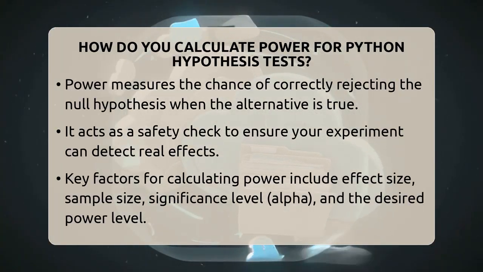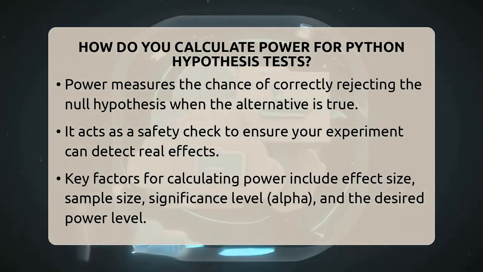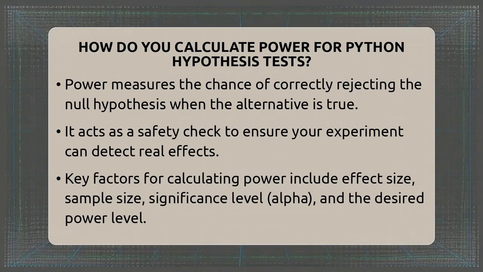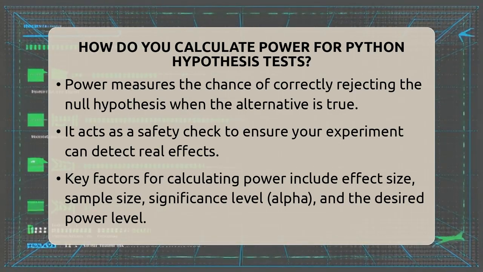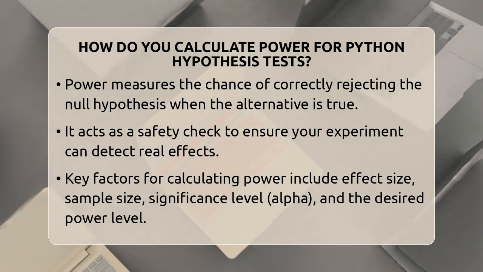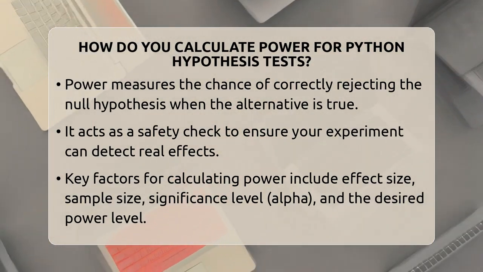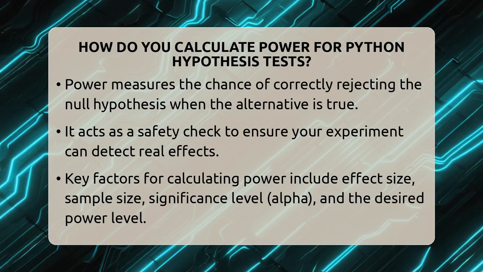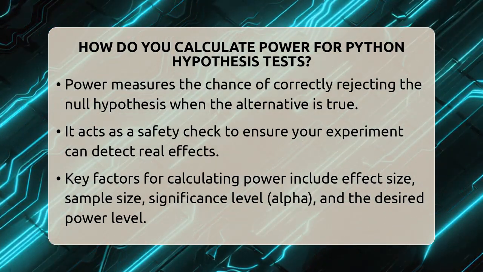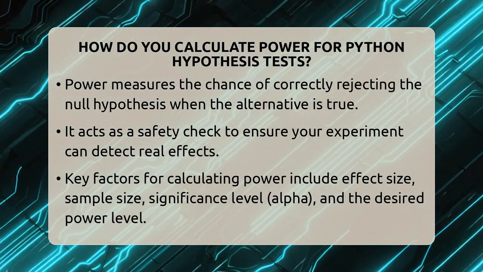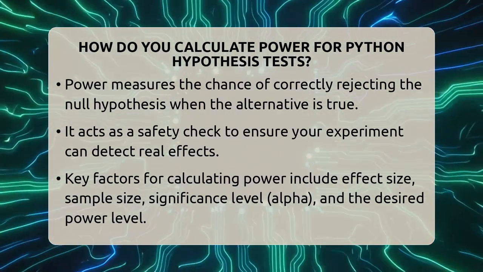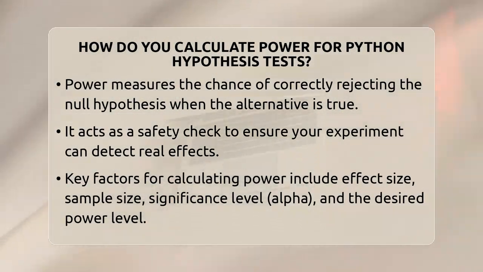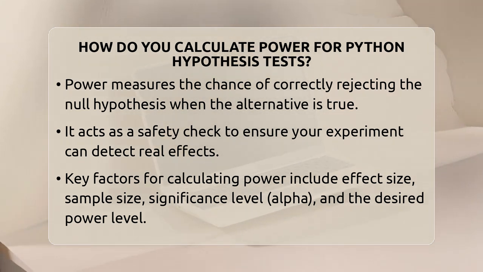How do you calculate power for Python hypothesis tests? Imagine you're about to run an experiment and want to be sure you'll catch real effects if they exist. That's where understanding how to calculate the power of your hypothesis test comes in. Power is the chance that your test will correctly reject the null hypothesis when the alternative is true. It's like a safety net to make sure your study can detect meaningful differences.